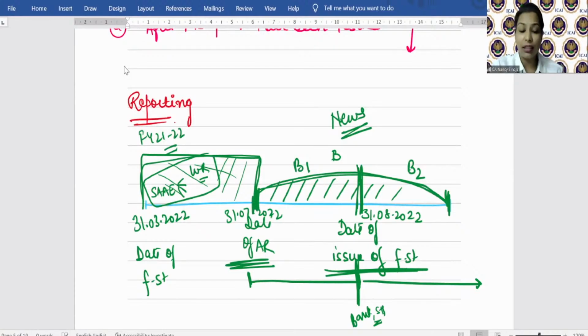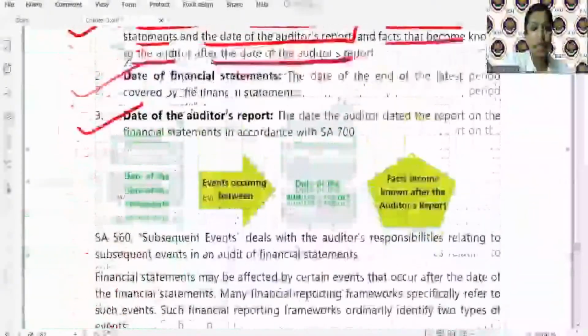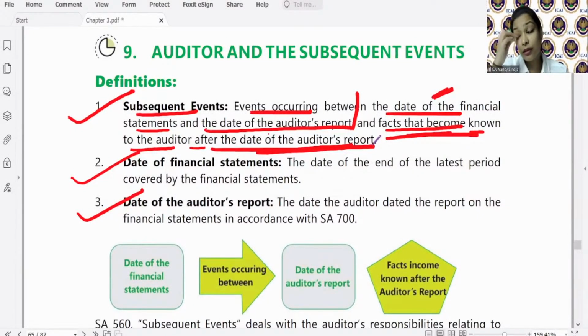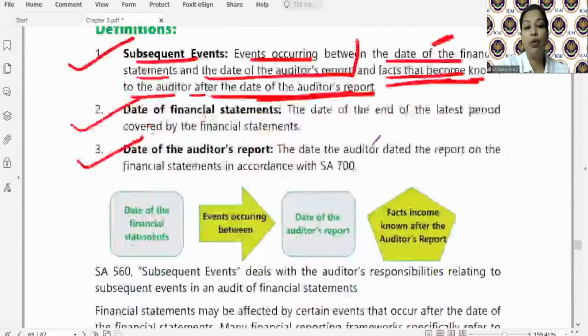But this fact, now try to understand that language that is used. So what is the second part of the definition? The facts that became known to the auditor after the date of audit report. Someone told the auditor, or he came across this news when he was watching the news channel, right? Facts that became known to the auditor.